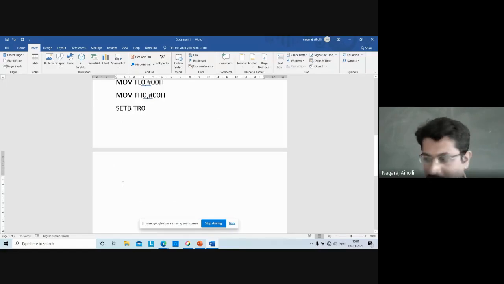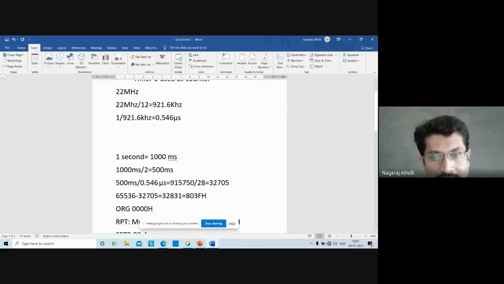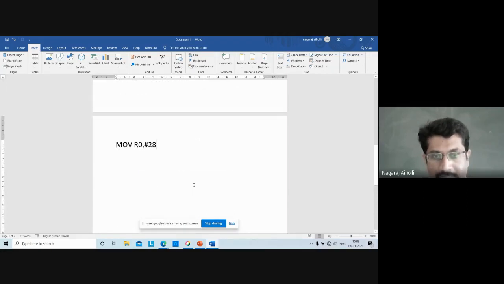Then the next instruction: MOV R0, #28, because here we are dividing 9,15,750 by 28, so we have to load that count value 28. It has to repeat 28 times to generate a delay of 1 second.